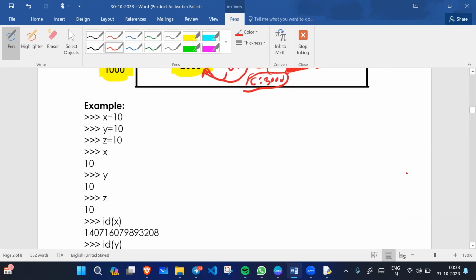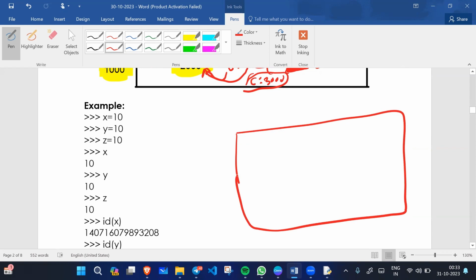So for example, we have x equals 10. What happened here? For example, this is our memory. One block is created which contains the value 10. And it has some address like 1000. So x will refer to this memory address 1000.